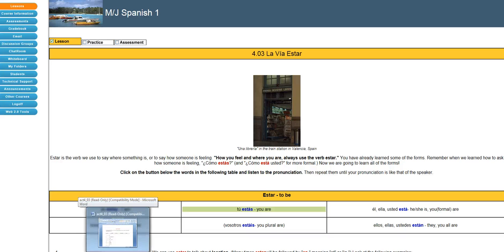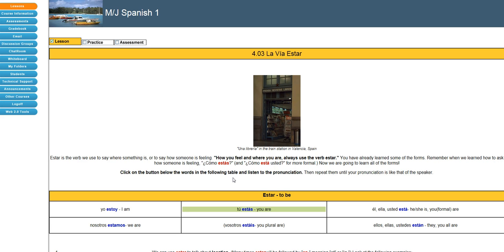Right, today we're going to go over 4.03, which is the verb estar. So estar is the verb that means to be. Remember, you've already learned one verb that means to be, and that is ser. So yes, they are both translated the same way, but you have to use them in different circumstances.